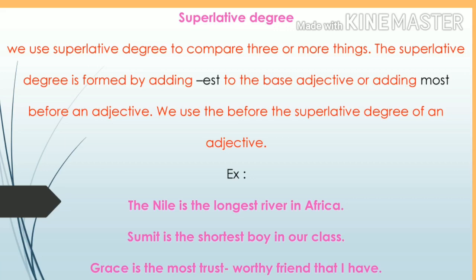Third sentence, Grace is the most trustworthy friend that I have. I have a lot of friends, but Grace is the most trustworthy friend. When compared to all, I mention that Grace is the most trustworthy. This is superlative degree. Do you understand the difference between positive, comparative and superlative? If you understand the base, this is very easy.